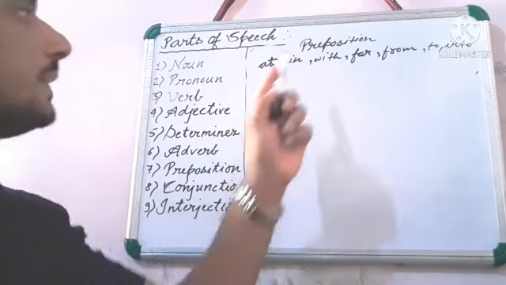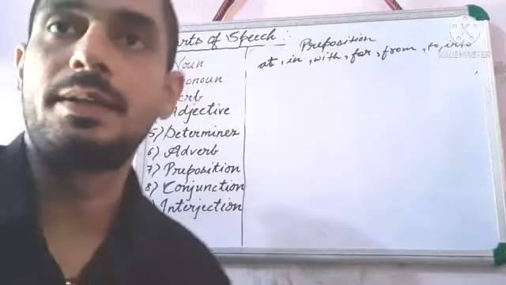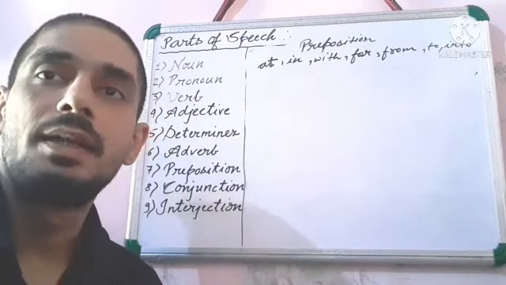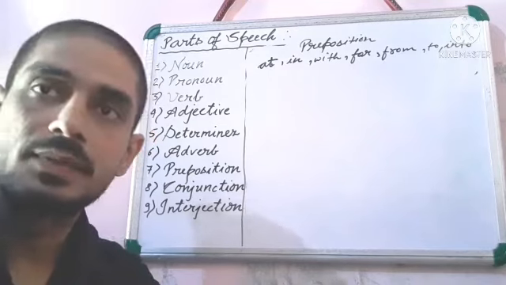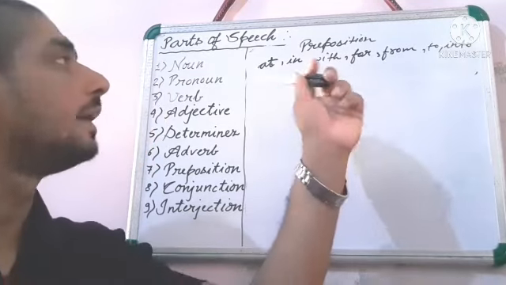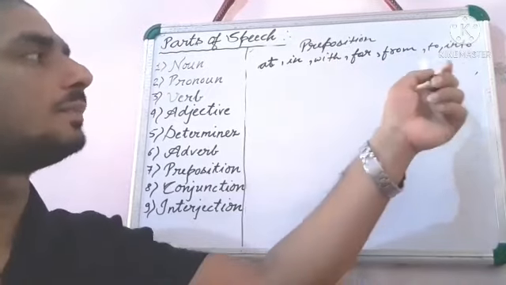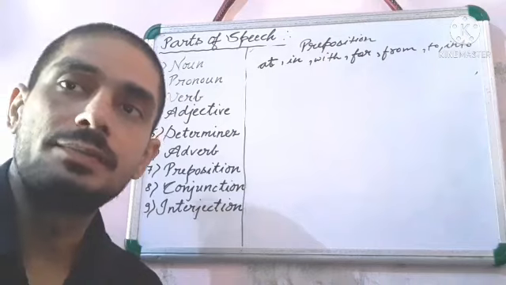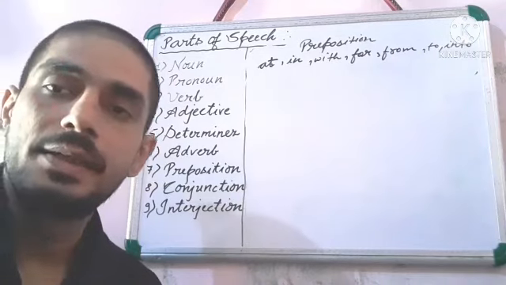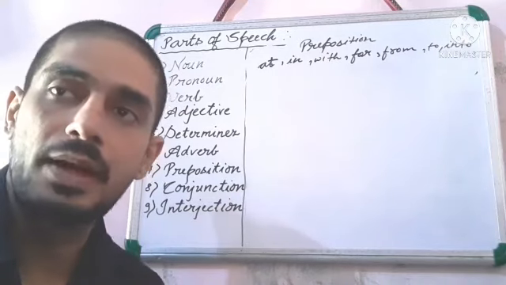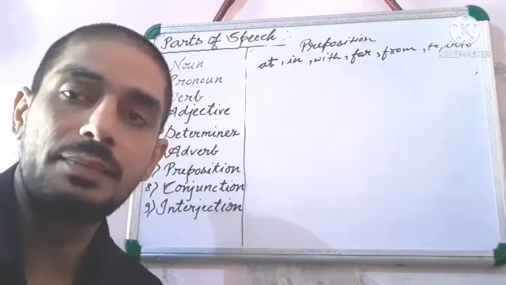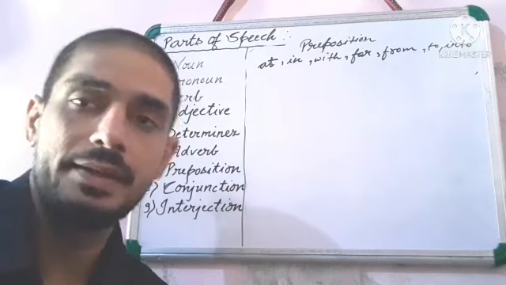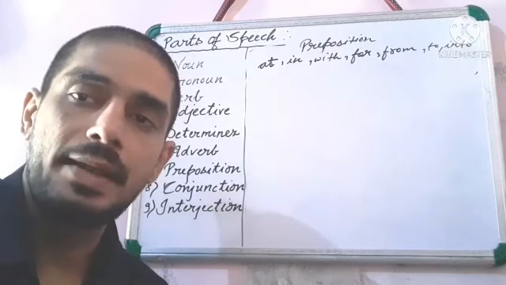Dear student, now we will discuss here preposition. Pre means before, position means place. So you know that a preposition is a word, understand, like at, in, with, for, from, to, into. Many words are here, you will get that. Into, understand. It is used before a noun or pronoun to show what? Place, time, method, reason, etc.